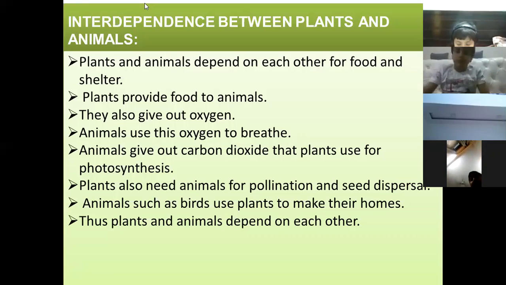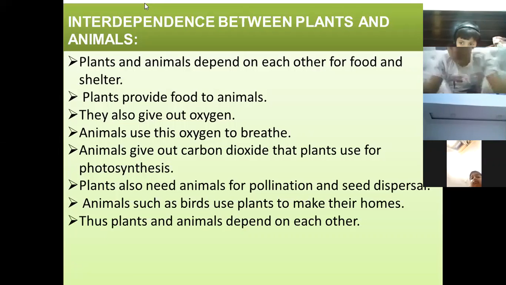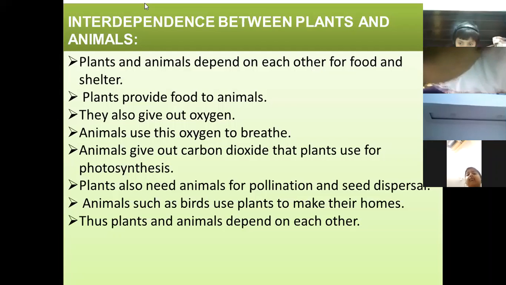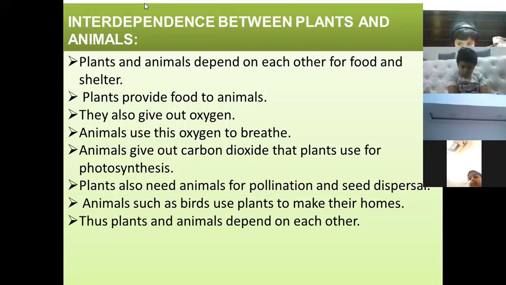Now, Bhavika, did you understand the interdependence between plants and animals? Yes, ma'am. So, explain. Ma'am, plants and animals depend on each other for shelter and food. Yes, how? Plants take in which gas? Ma'am, plants take in carbon dioxide and give out oxygen. And animals? Animals take in oxygen and give out carbon dioxide. Very good. Very nice. In that way, both of them depend on one another. Fine.